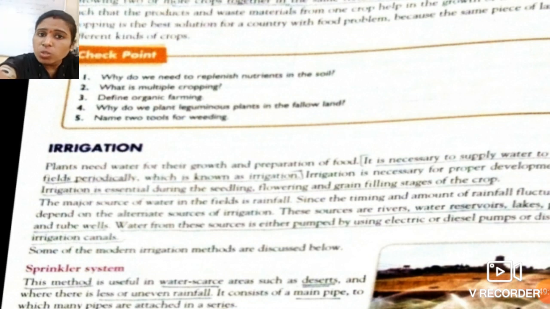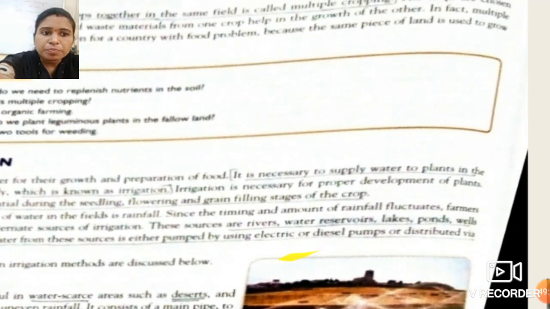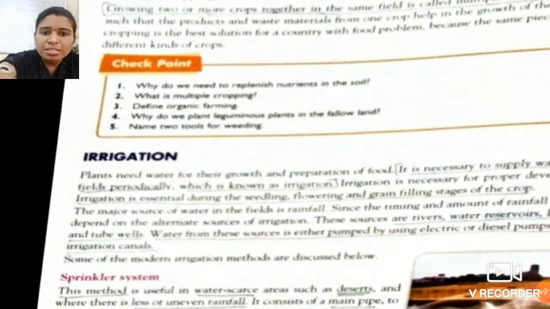So what are the sources of irrigation, students? The sources of irrigation are rivers, water reservoirs, lakes, ponds, wells and tube wells. From the river we get water, and also from water reservoirs, lakes, ponds and wells. So we get the water and we can provide that water to any kind of crop.